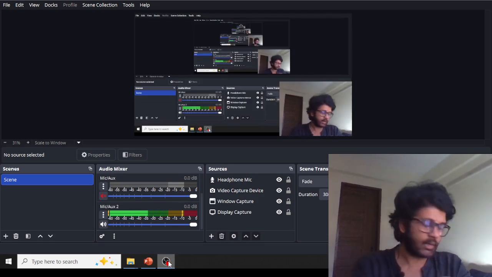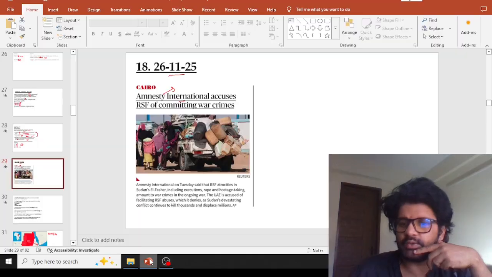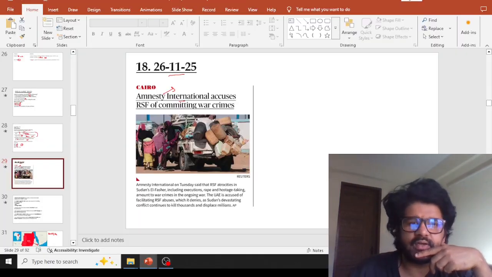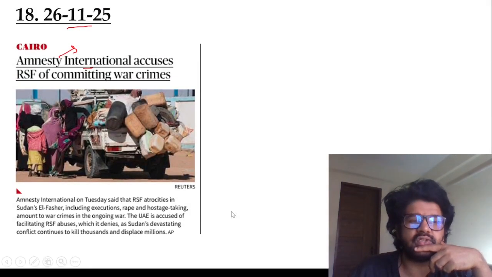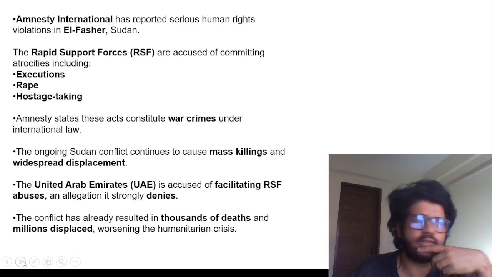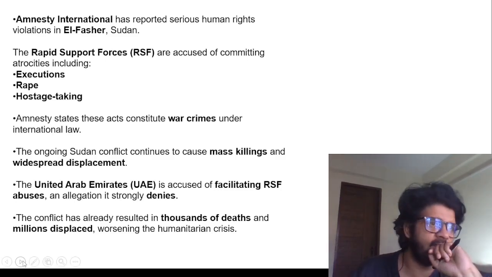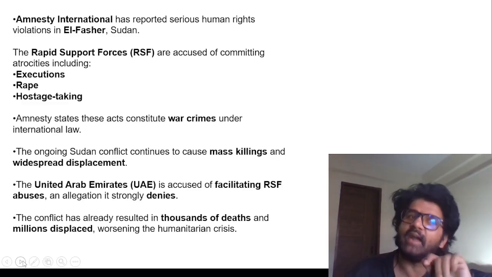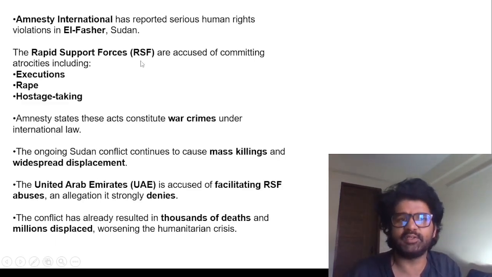In fact, many people say that these paramilitary forces are generally created to keep your army in check. Sometimes the army becomes too powerful, so somebody has to keep them in check, and then you create those paramilitary forces. We have CAPF, CRPF, BSF, Assam Rifles, Indo-Tibetan Border Police. In that regard, you can think of the RSF, Rapid Support Force of Sudan.